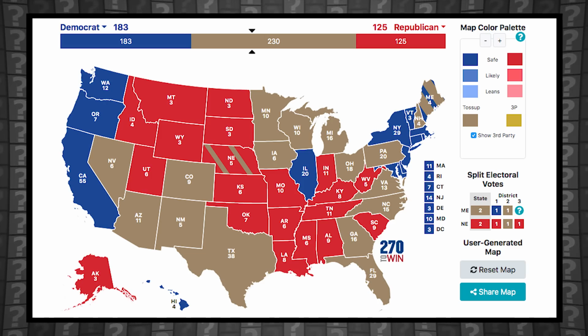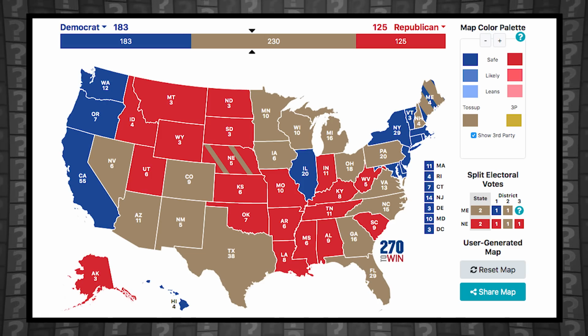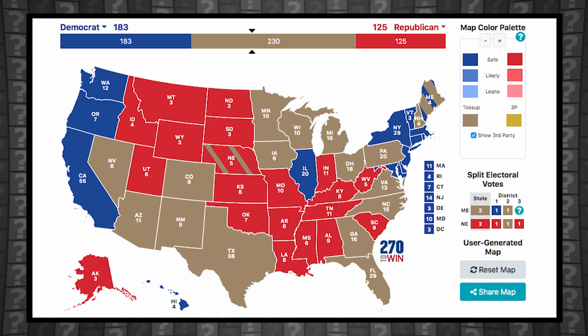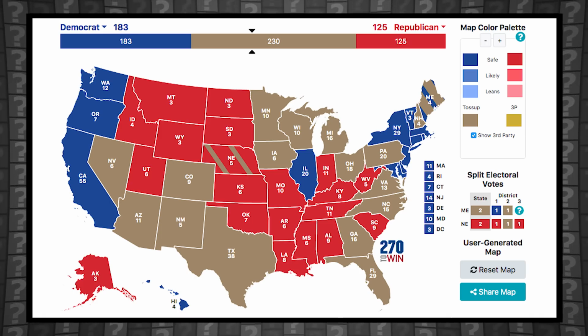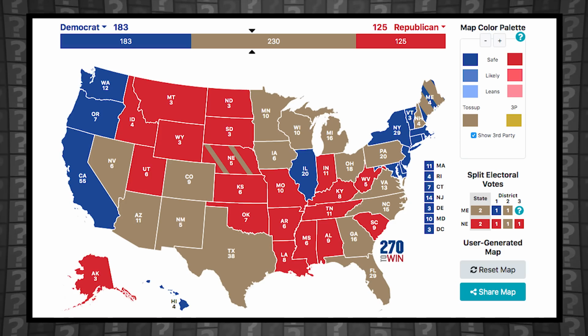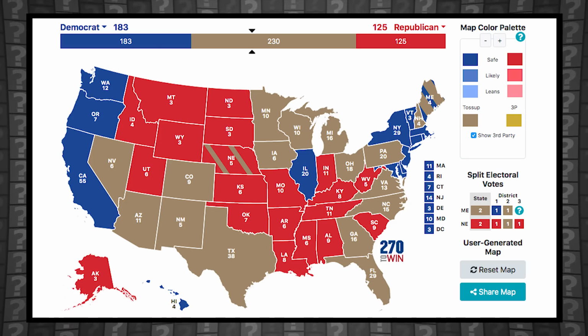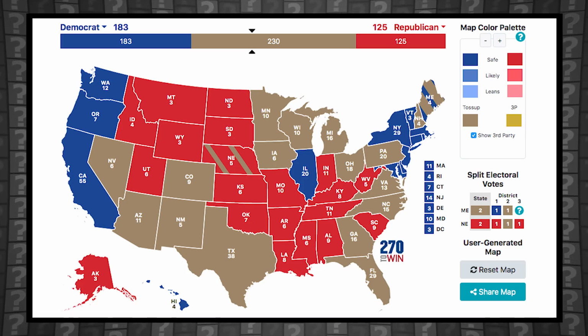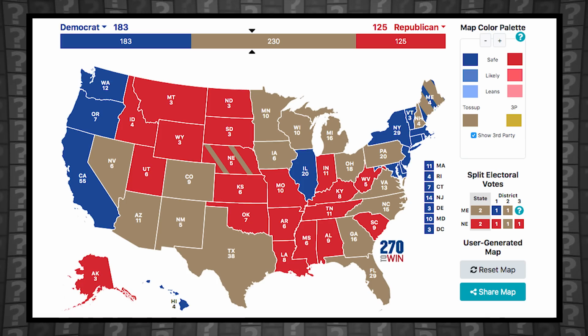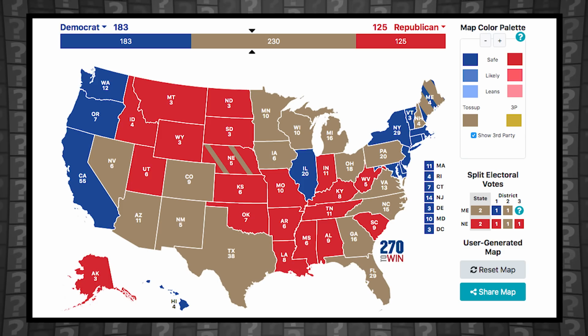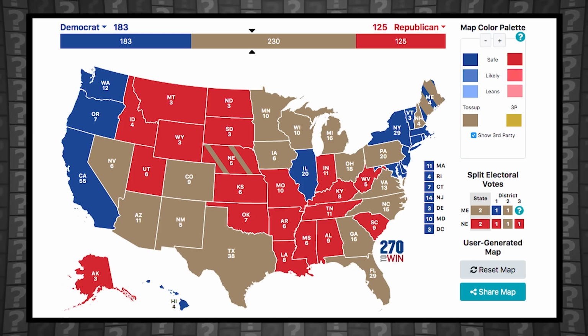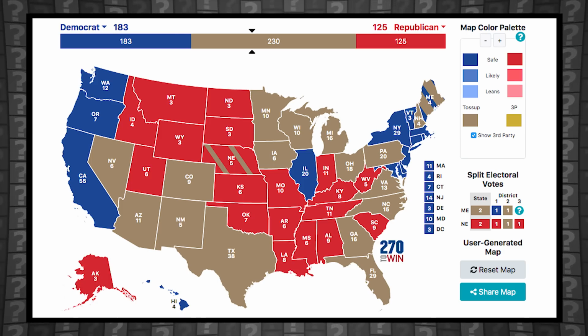Now, many of the states left are probably not accurately described as toss-ups or swing states. There's probably not a strong chance that New Hampshire or Nevada will vote for Trump. Texas and Nebraska's 2nd congressional district are not likely to go to Joe Biden. But I hope we can agree that these states currently colored red or blue are not liable to change party allegiance in the 2020 presidential election, whereas both parties have at least some chance of taking each of the states left in brown.